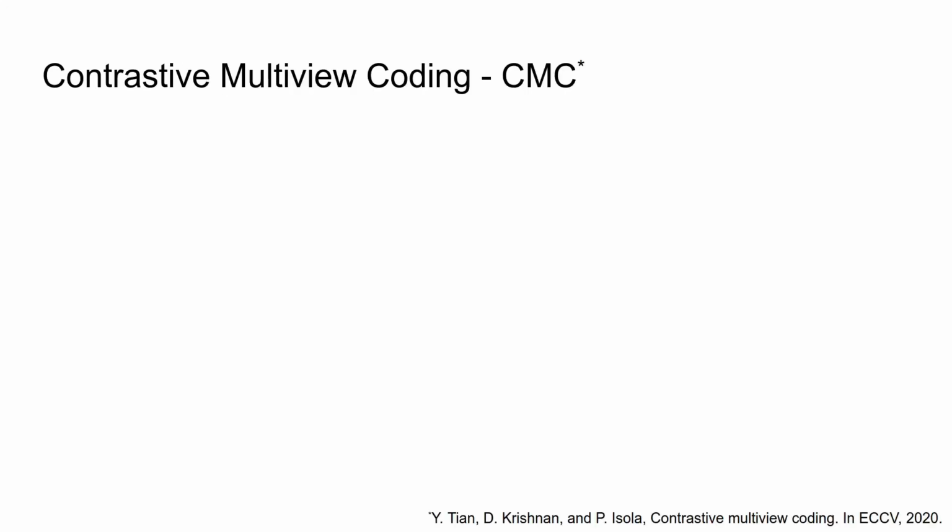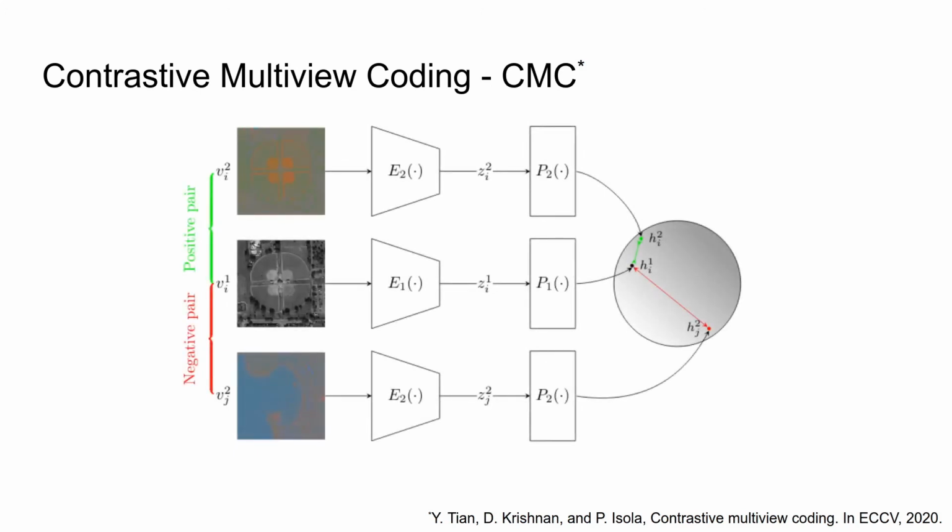We use contrastive multi-view coding as a method for self-supervised learning, as it is one of the best methods available, and since it is easily applicable to both RGB and multispectral images. This method is based on the idea of splitting the images into two views containing different subsets of image channels. For example, with images in lab color space, one view might contain lightness information and the second view color information. The model then computes representations of these views and tries to pull together representations of views coming from the same image while pushing apart representations of views coming from different images.